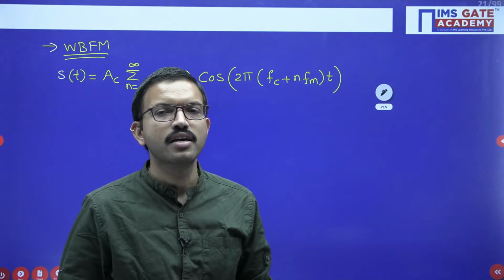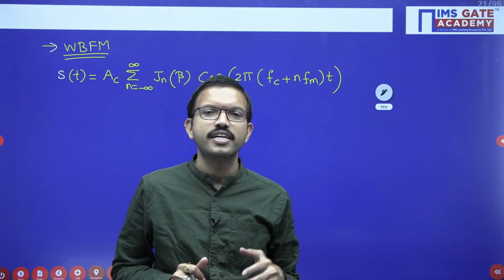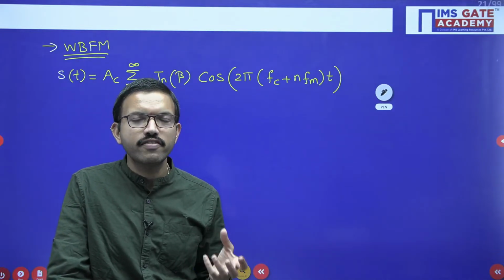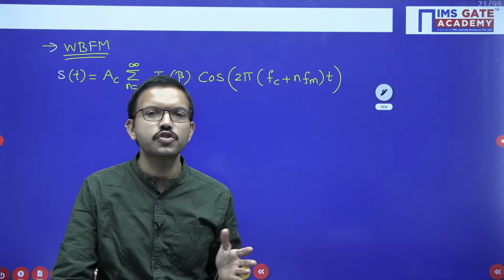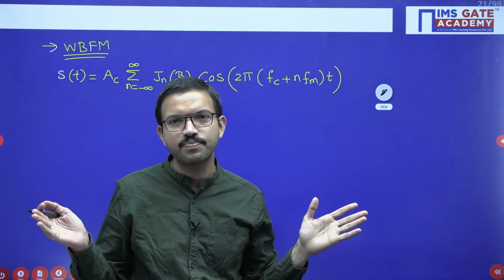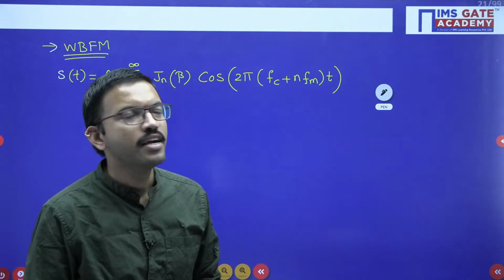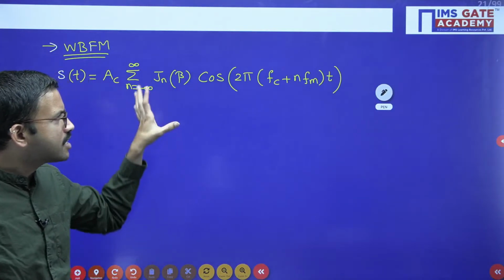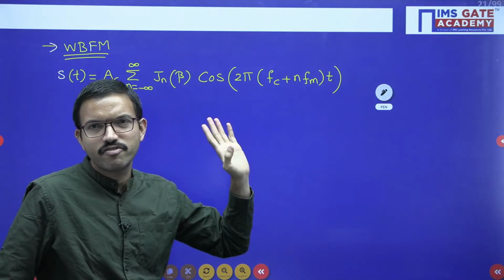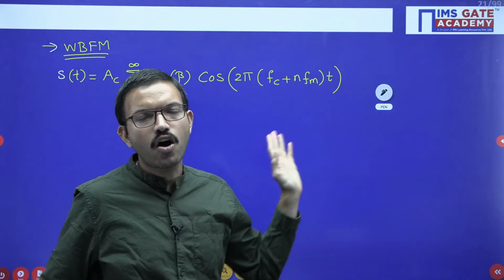But whenever you have a signal with infinite bandwidth, it is very difficult to pass that signal through any channel, because the channels we have are of limited bandwidth. If the signal bandwidth itself is infinity, we would have to provide more than infinite channel bandwidth, so it is practically not possible. There are some approximations: theoretically we may say infinite bandwidth, but practically we need not consider all the spectral components.